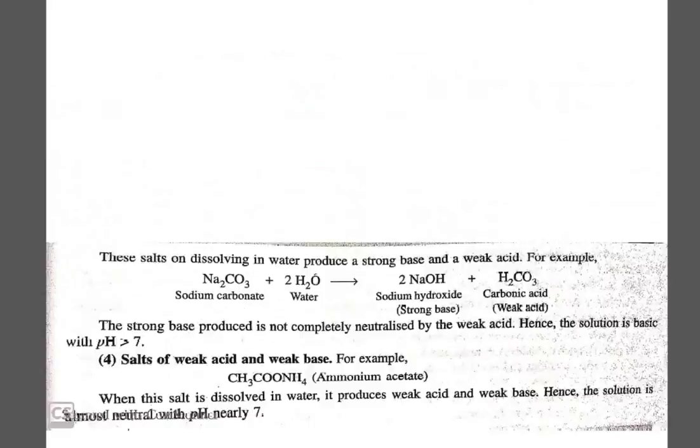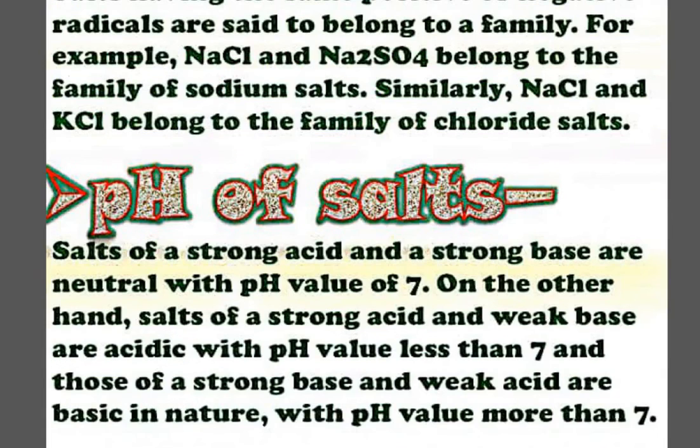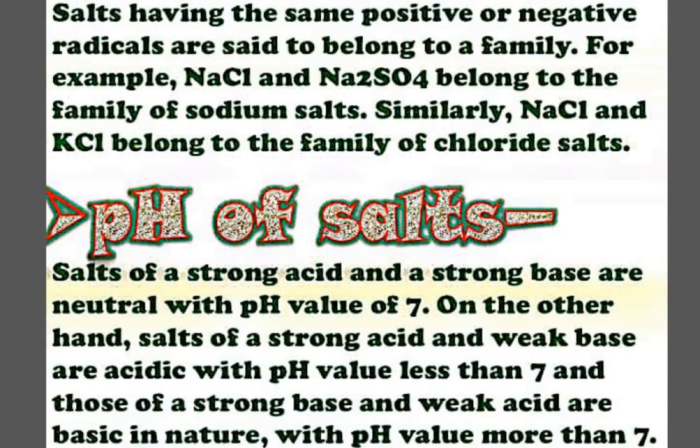So this was all about the pH of salt. You can very easily understand with the help of the parent acid and the base with which these have been formed, and then you can identify the nature of the salt, whether it is acidic, basic or neutral. I hope by now you know why sodium chloride is neutral, because sodium chloride is formed from hydrochloric acid and the base sodium hydroxide.